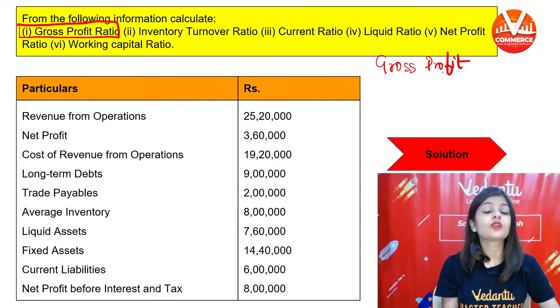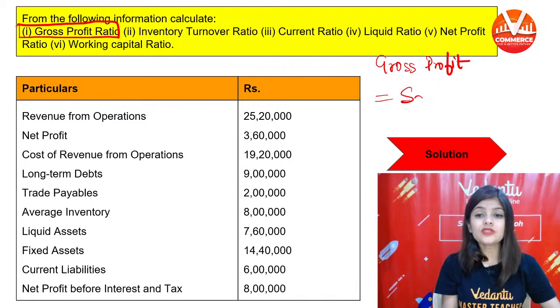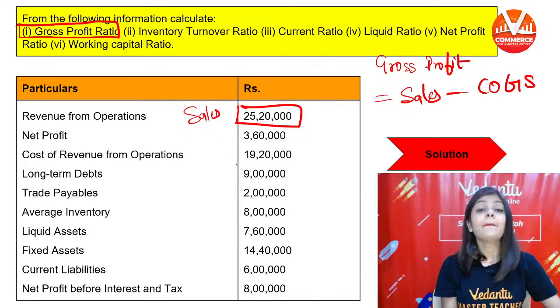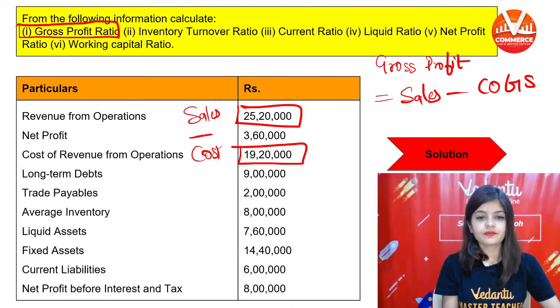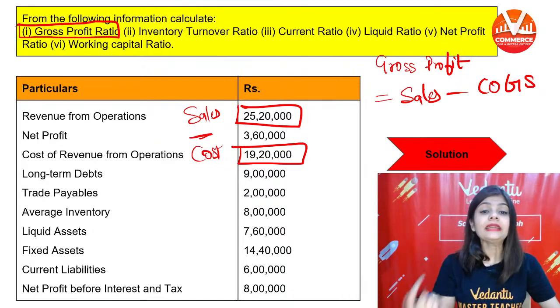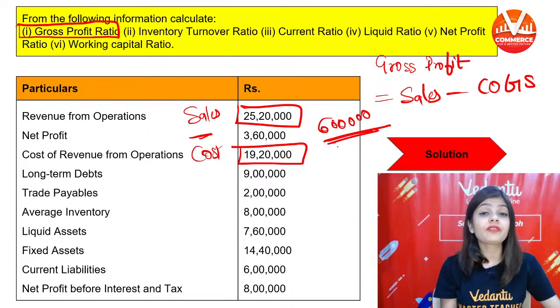Gross profit is equal to sales, revenue from operation, minus cost of goods sold. 25,20,000 minus 19,20,000. It will be 6 lakh. Your gross profit is 6 lakh.